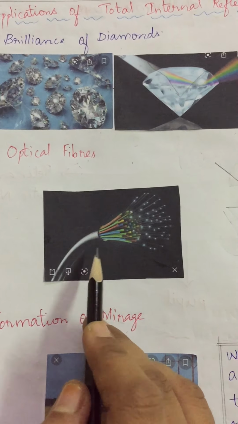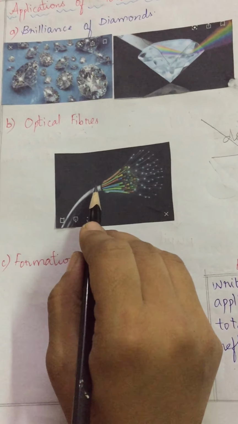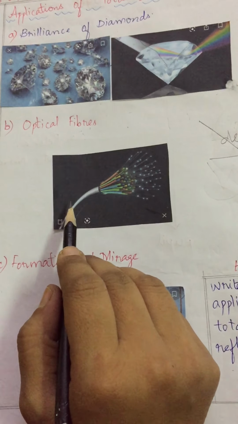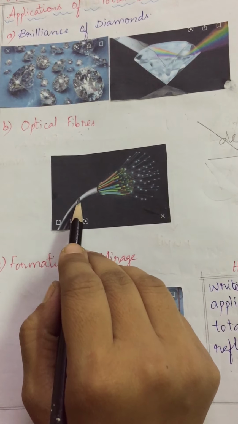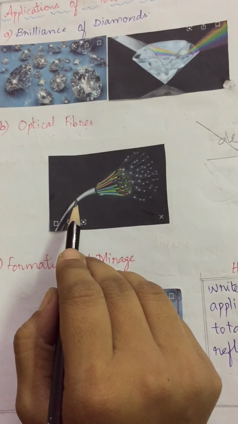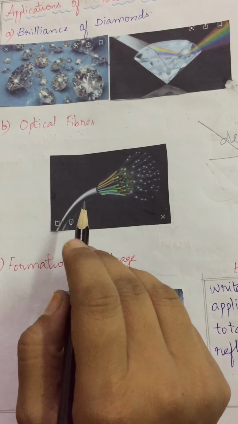Another example: all organs of the human body are not accessible to the doctor's open eyes. For example, the intestine. If the doctor inserts the light pipe into the stomach through the mouth, light is sent down through one set of fibers in the pipe. This illuminates the inside of the stomach.